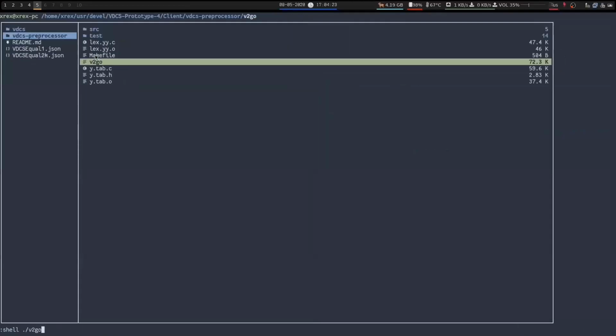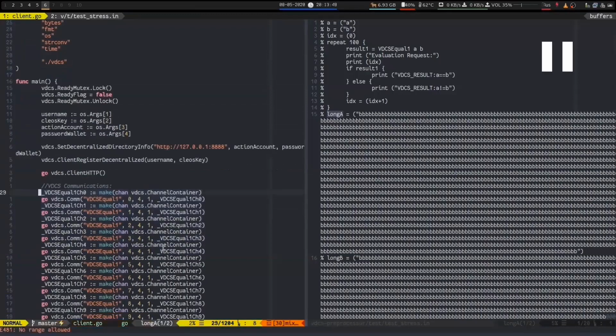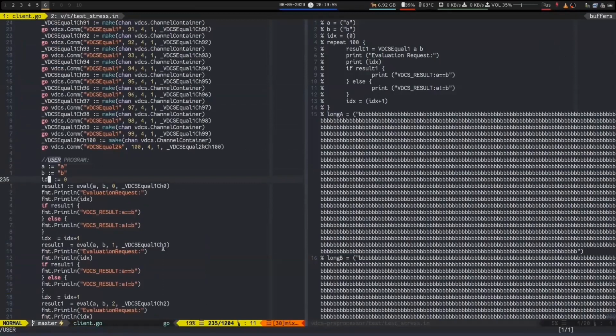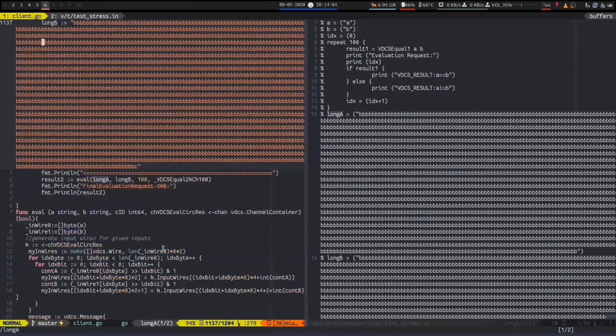And now let's run the script through our preprocessor to produce the client.go Golang file that we're going to run in a moment. And as you can see, here it is, produced. Here is a side-by-side comparison of the input versus output. The Golang file includes the necessary libraries, invokes the registration action on top of the blockchain, starts the HTTP client, starts the threaded communication channels, and here's the user program that more closely resembles the one on the right, except for the loop being unrolled with the correct parameters. Here's the last segment of the code, comparing the two 16 kilobit strings and printing out the result. This eval stub is taken from the VDCS library for two string operands.